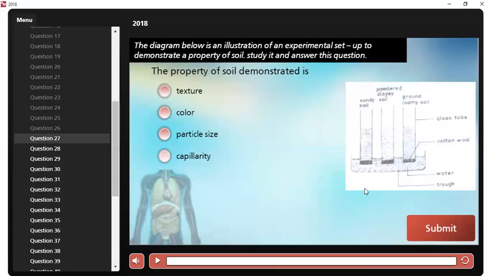All right, so question number 27, we have another diagram again. Now let's look at the diagram below. The property of soil demonstrated is what? It is capillarity. Why is it capillarity? Because capillarity is the ability of water to move up in